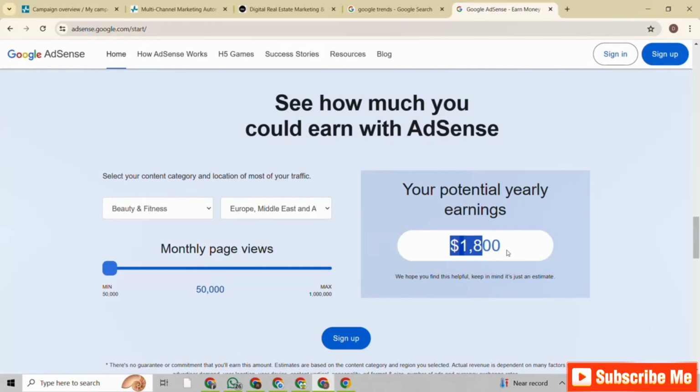So yeah, it is just an estimate, but believe me, this estimate is very correct, and you can actually earn more than this also. I've got friends who earn more than this monthly, from different industries, obviously, the moment they hit 50,000 page views. So if you hit 50,000 page views for a typical beauty and fitness industry, and your target is Europe, Middle East, and Africa, you can potentially earn as much as $1,800 consistently.